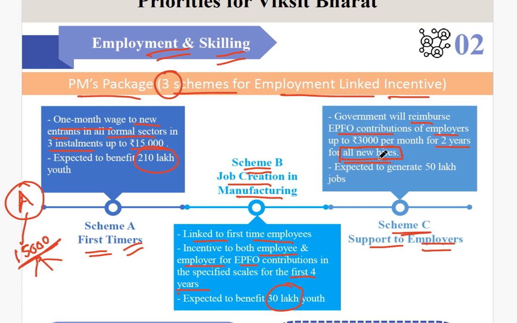Those employers who are hiring new trained employees will be given a reimbursement of up to rupees 3,000 per month for 2 years. And this way you can see that more and more people will employ more and more new candidates.